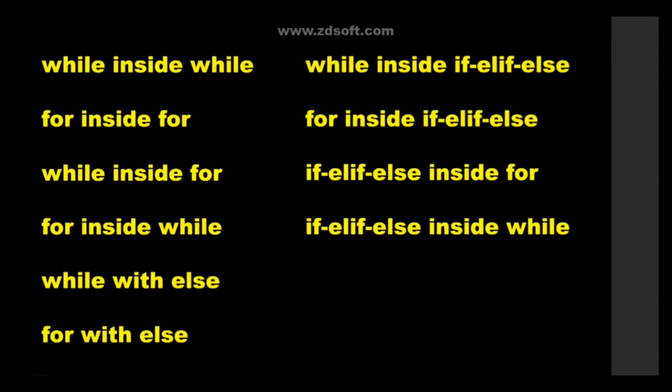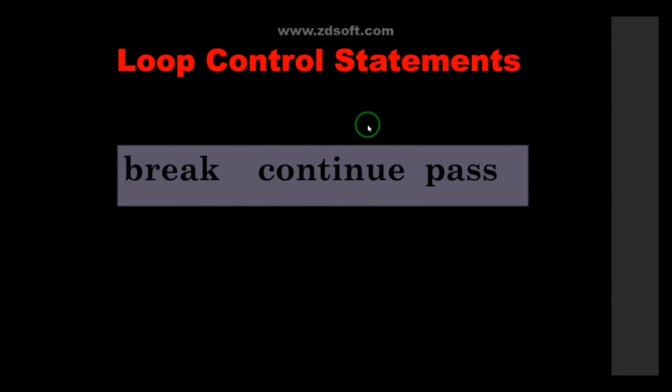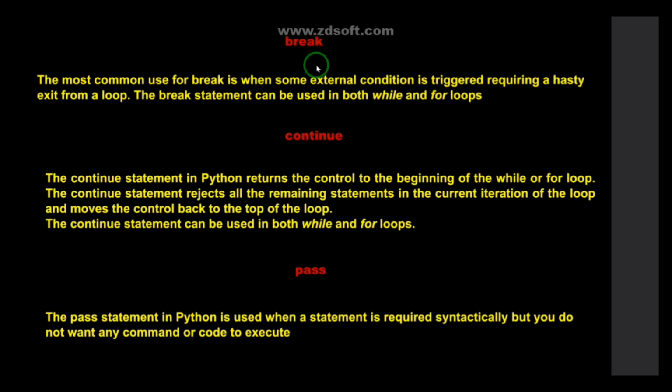Coming to the next part, loop control statements. We have 3 statements: break, continue, pass. In the looping statements, that is in a while or for loop, you can use these statements: break, continue, pass. What are they, let us see. So what is meant by break? The most common use for break is when some external condition is triggered requiring a hasty exit from a loop.